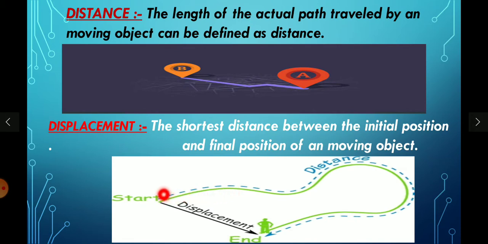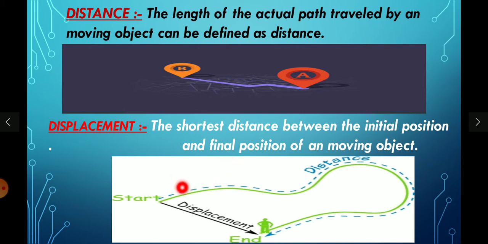Distance is nothing but a body starts its journey and reaches some point by any path it can take. So we can determine distance only if the body reaches the certain point; otherwise we cannot find the distance. But displacement is not like that.